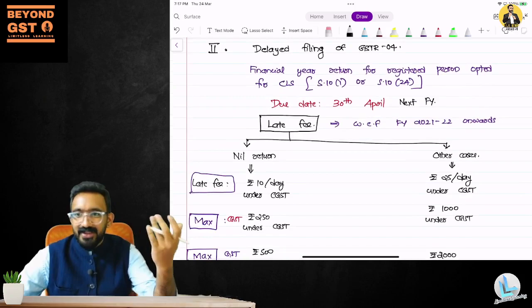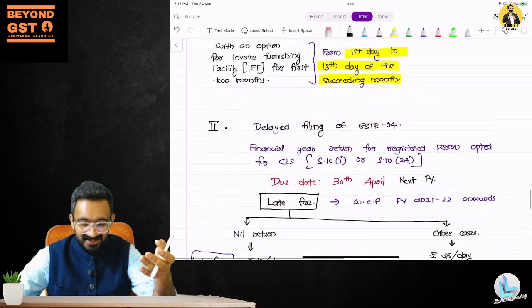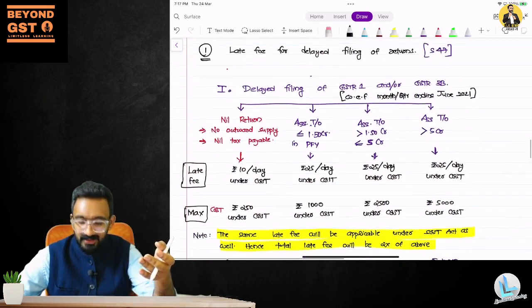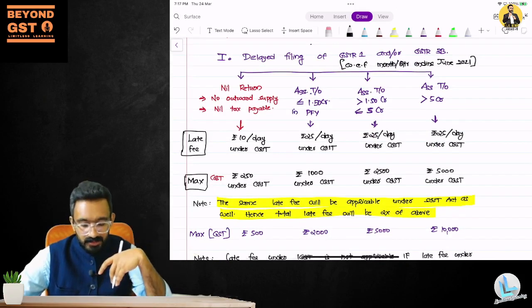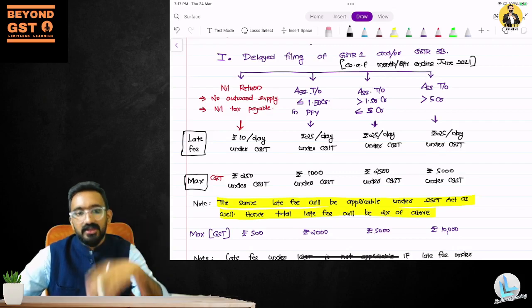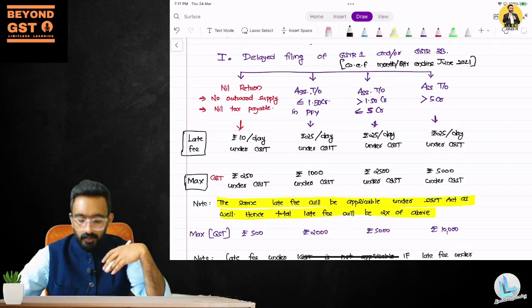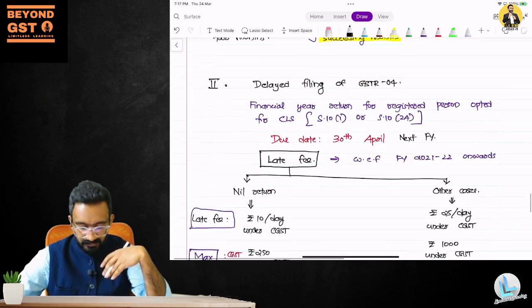Yeah, above 1.5 crores, you cannot actually choose the composition levy scheme. So basically, you will not be under the composition levy scheme. So the other two options are not relevant for the composition levy scheme. That's why the first two options even apply to GSTR-4 also. Correct answer.